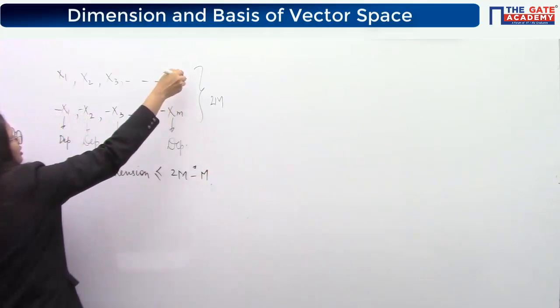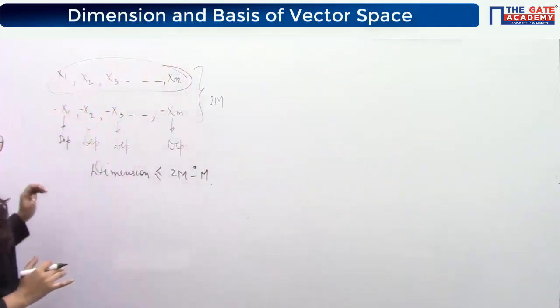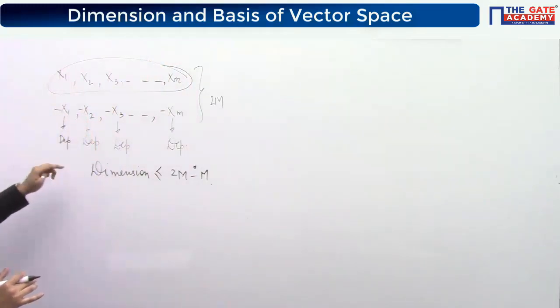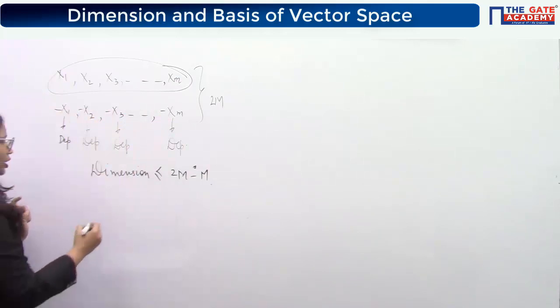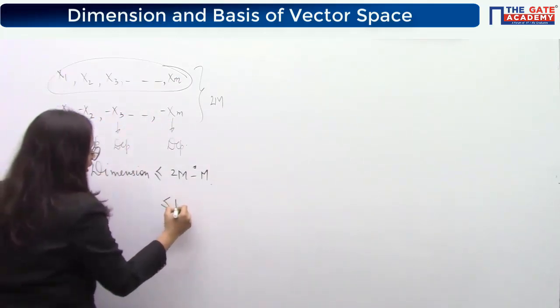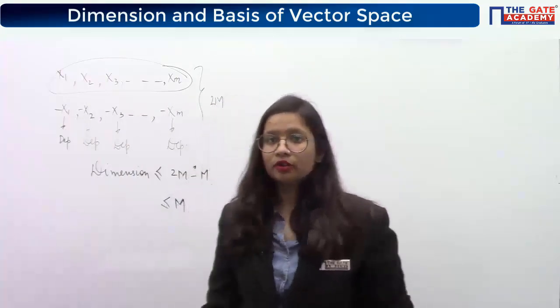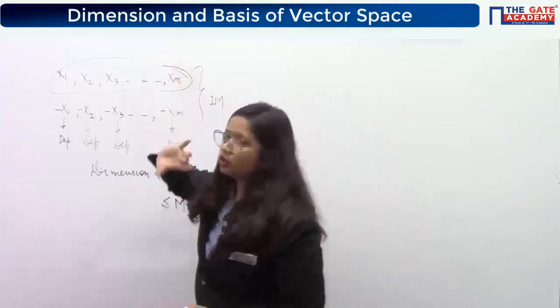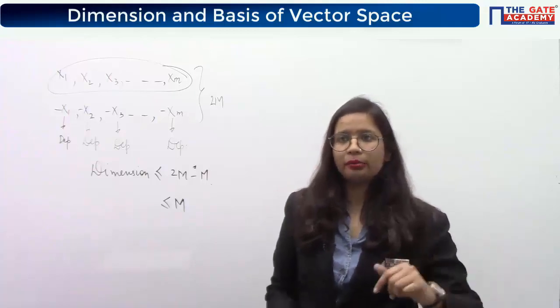Because I have not discussed whether the rest are dependent or not, but I can say for sure that these m vectors are dependent. So whatever the dimension may be, it will be less than or equal to m, depending upon whether the positive vectors are dependent or not. Now tell me, the positive vectors, are they dependent or independent?